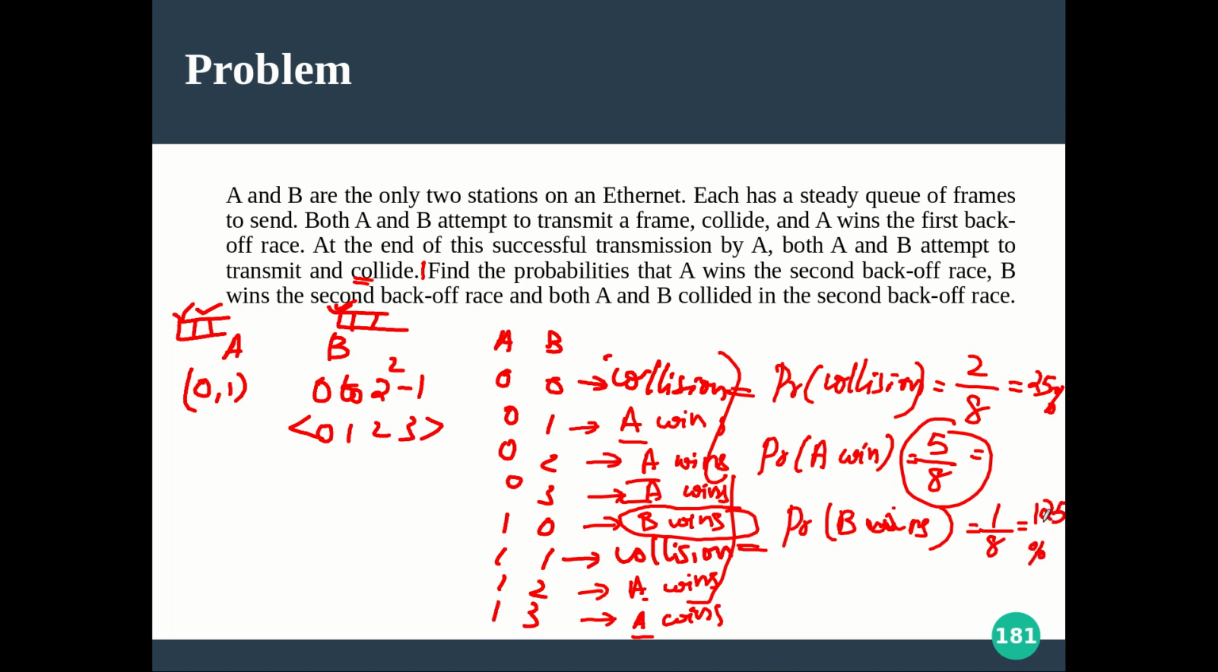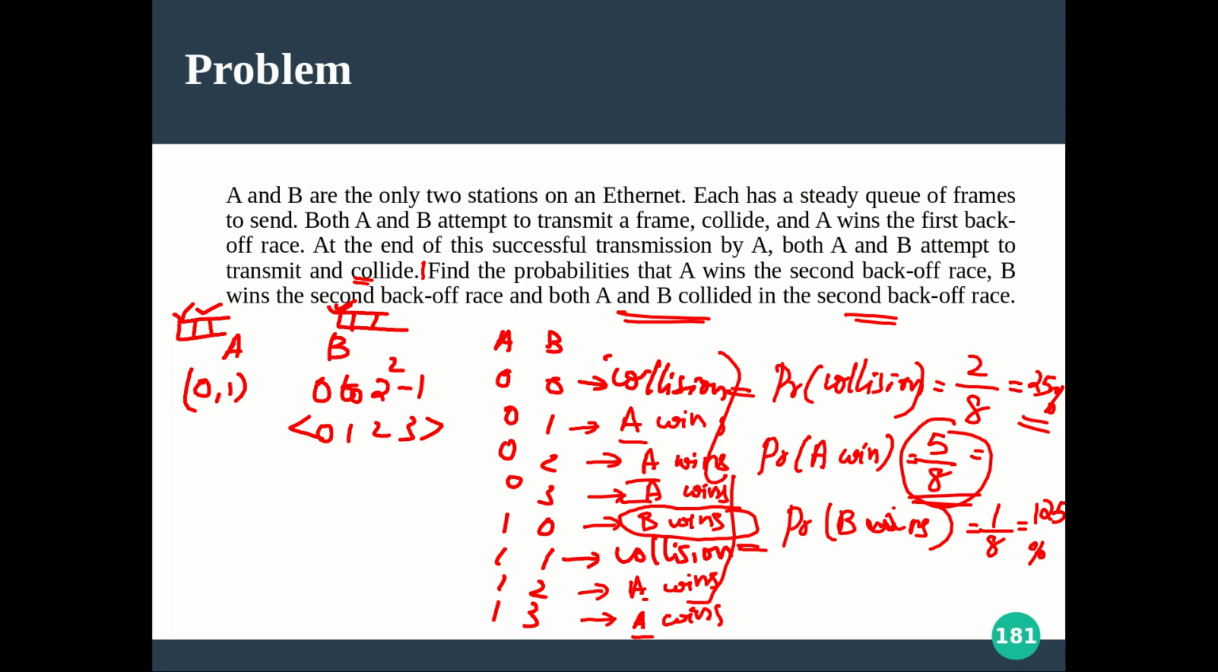Okay, so what you can observe is there are some beautiful conclusions at this point. So first of all, let us answer the question: find the probability that A wins the second backoff race. It is 5 out of 8. Calculate this, that will be the probability. You can convert it into percentage. And what is the probability that B wins the second backoff race? It's a very small value, 12.5 only. Now what is the probability that both A and B collided again in the second backoff race? That is 25% chance. So now, compared to the first collision, this is the second collision for B, and you can observe certain things.